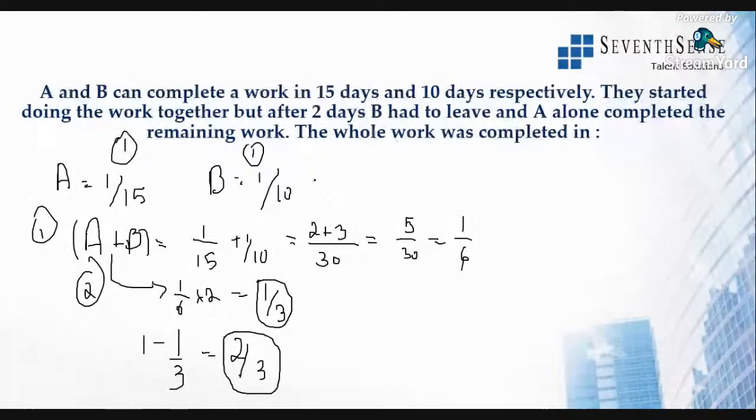This is the meaning of the question. At first they were doing it together. After 2 days, B leaves the work. So he was a part of 1/3 of the work for 2 days with A. Now the remaining work is 2/3. That is being completed by A itself. If A takes, okay, this is the part now. Now you have to understand.